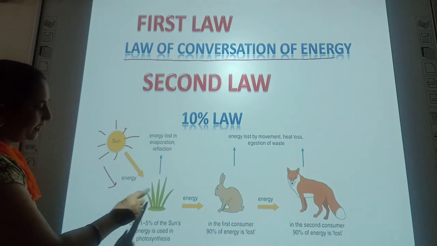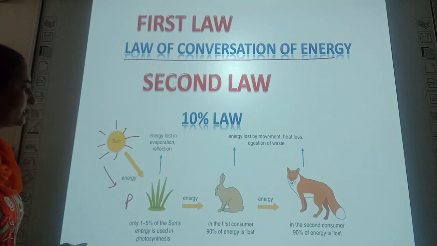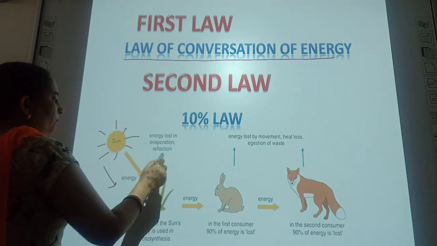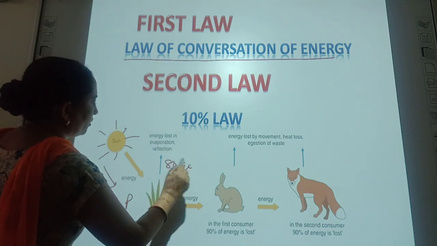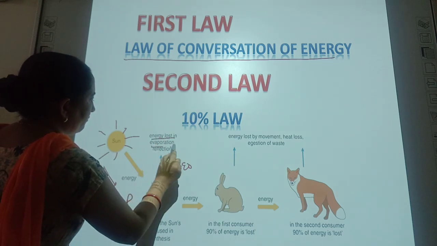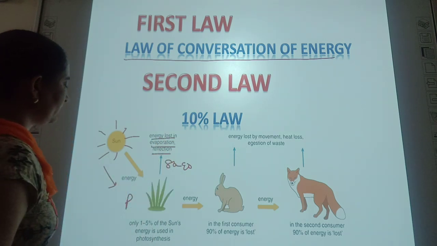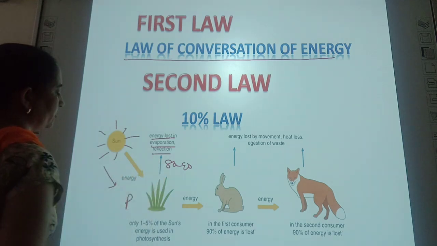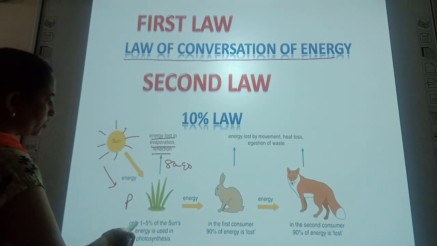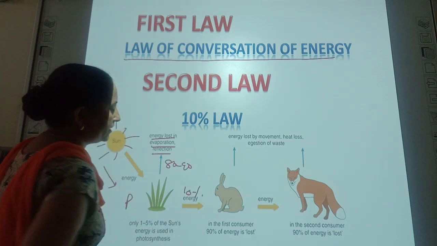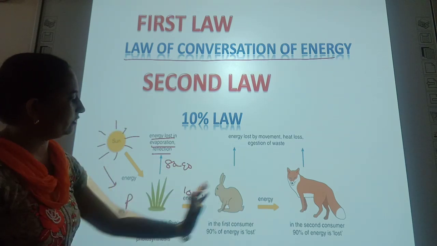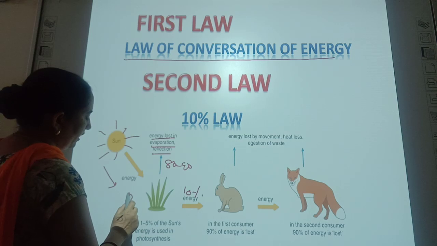Energy is taken by the producers, and 80 to 90% of energy is lost in evaporation, reflection and respiration by the plant. So here transfer of energy is only 10% from one trophic level to the other trophic level.